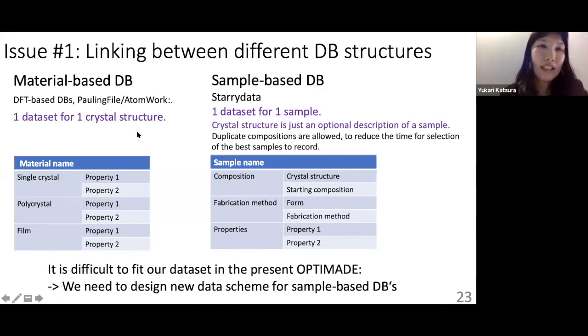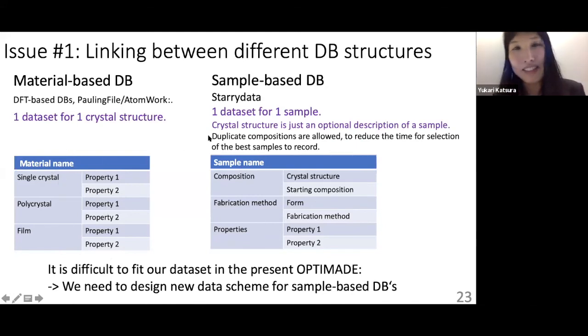In materials-based databases, I think many of the databases are in this format. We have entries for each material name, like composition or crystal structure, and it has properties. So I think many people expect that our system also provides the physical properties once it's given the material name.